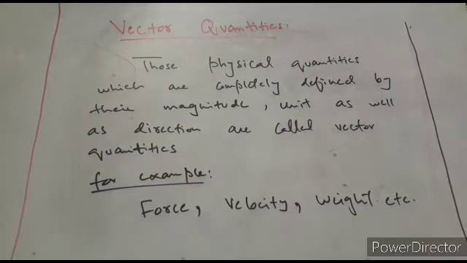So my description is incomplete. For force I must provide some direction as well, like 5 newton backwards, forward, rightwards, leftwards, all these are directions. The same way velocity is a vector quantity, and weight is a vector quantity because weight is a force which is directed towards the center of the earth. So a vector quantity is one which requires a direction as well for its complete description.